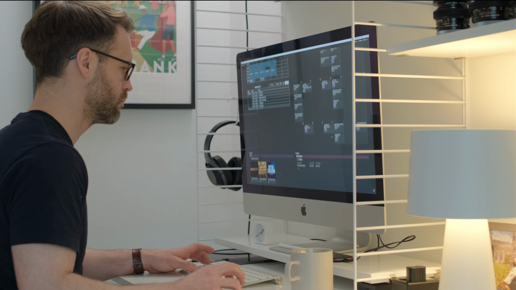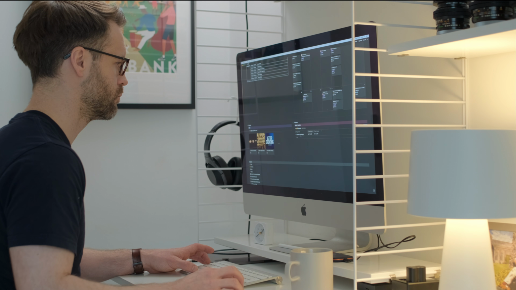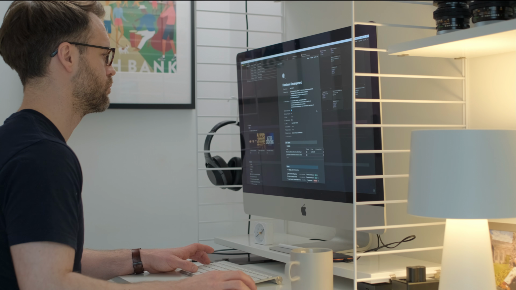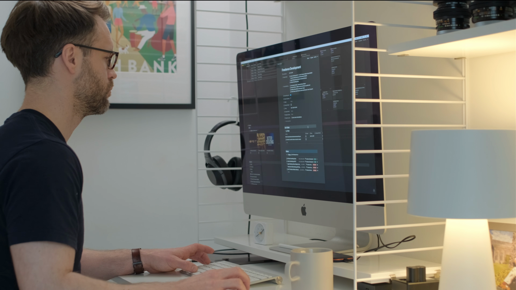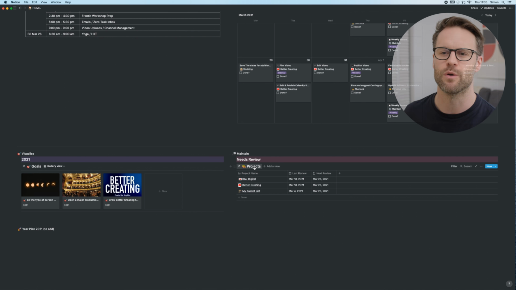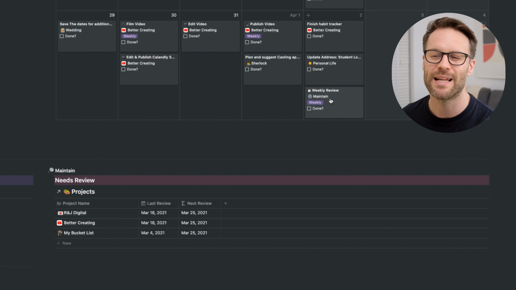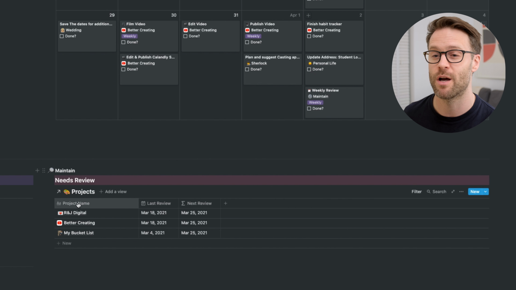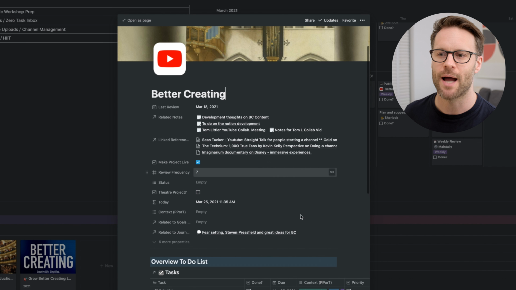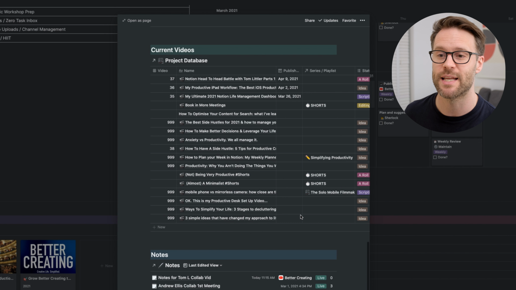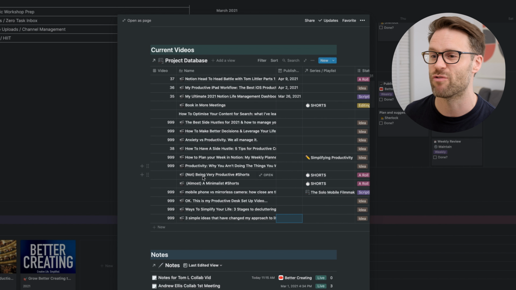Now, a weekly review is something you have to commit to, right? To review everything, look over it, get everything lined up, make sure you're on track. But I also have this filtered view of all of my project database items. I tend to do a weekly review on a Friday afternoon, so most of the projects in here are set to be returned to me on a Friday. I can click on the project and inside it view everything that is related to it.